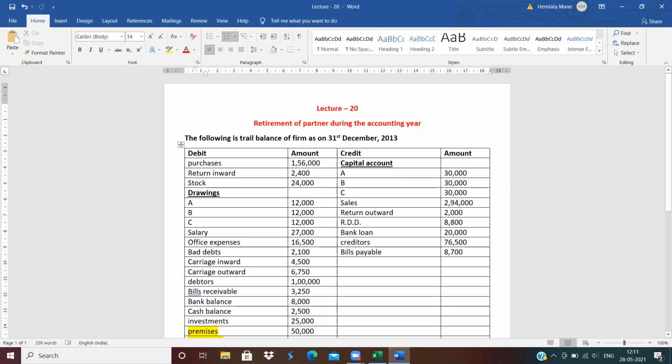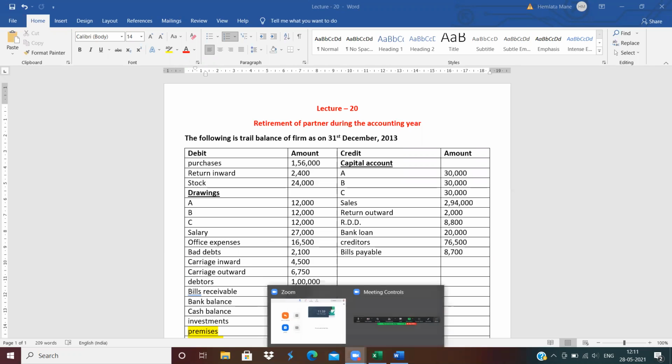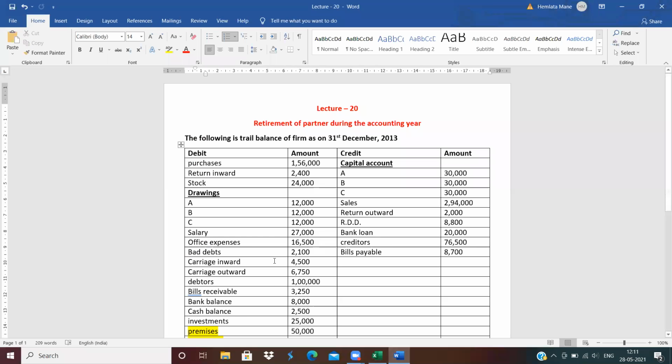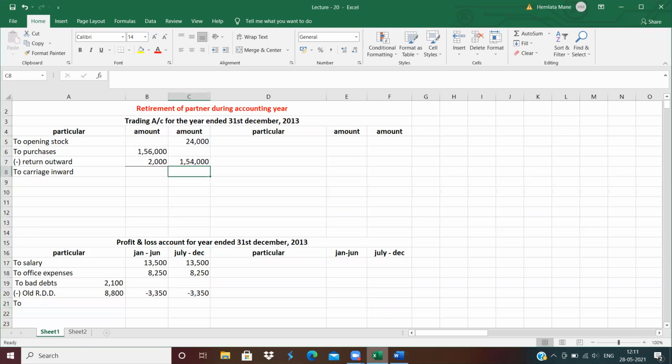So next is carriage inward. Carriage inward is a trading account debit side. So to carriage inward. How much is the amount of carriage inward? 4,500.